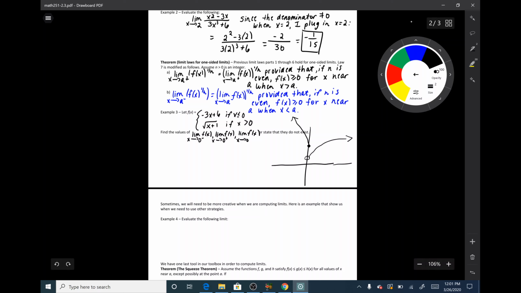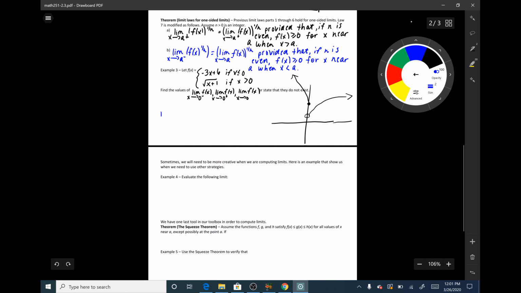So if I find these limits now, I want to find the limit as x goes to 0 from the left of f of x. If I'm going to 0 from the left, I'm going to be on this linear piece right here. And as I approach 0 from the left, I am approaching the point (0, 6). So my y value here is 6.